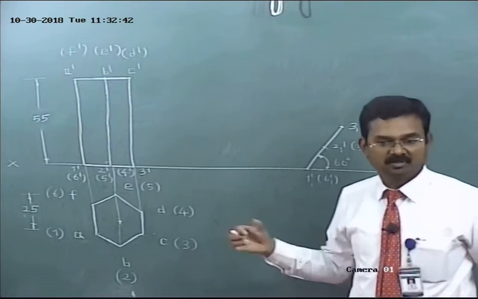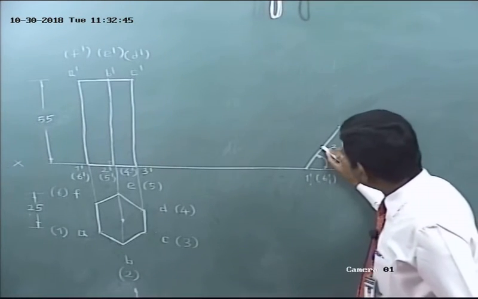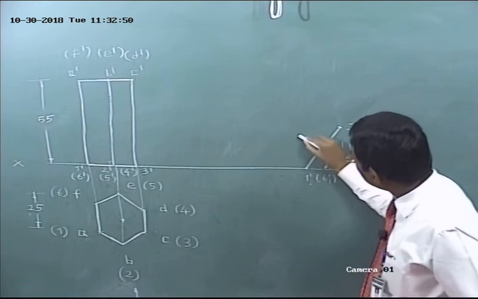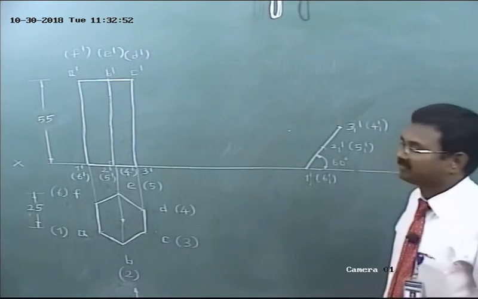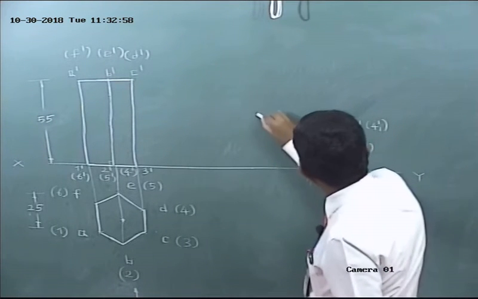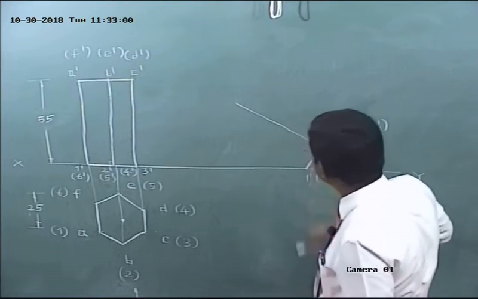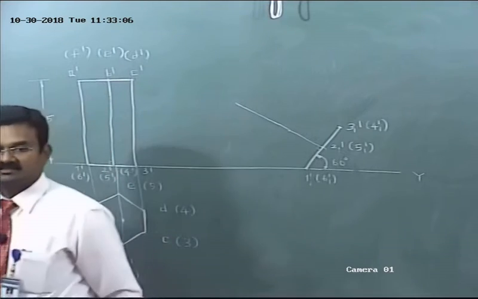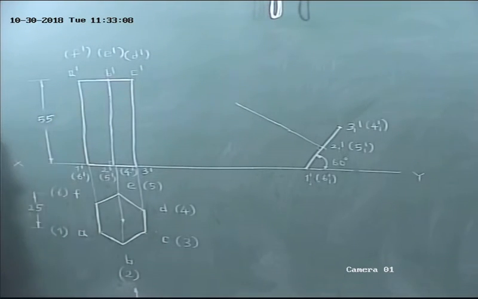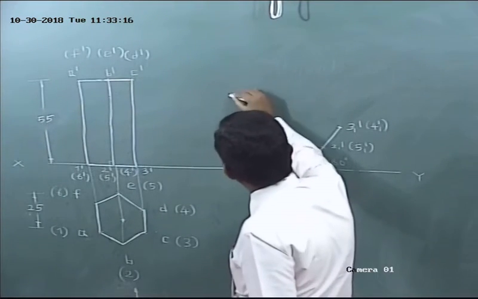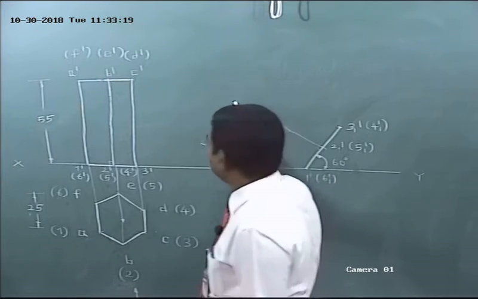But here, by using protractor with a reference to point 2 dash and this base reference line, mark a point at angle 90 degree. Are you able to follow me? Yes. From 2 dash through the marked angle 90 degree, draw a line. It is perpendicular to the base. Isn't it? Okay. So where do I have to mark B1 dash? 55 mm. The height of the solid is given as 55 mm. By using scale, mark a point on the axis at a distance 55 mm. What is this? B1 dash.